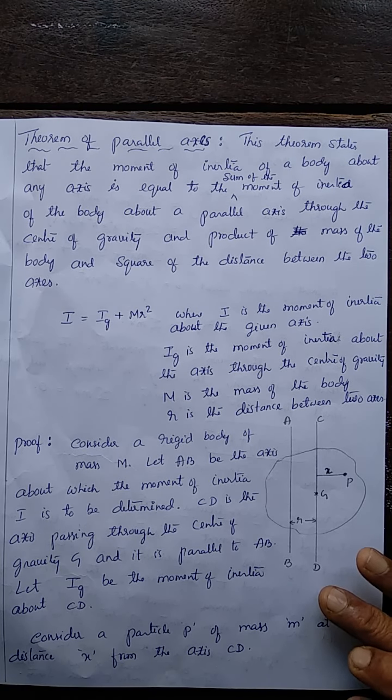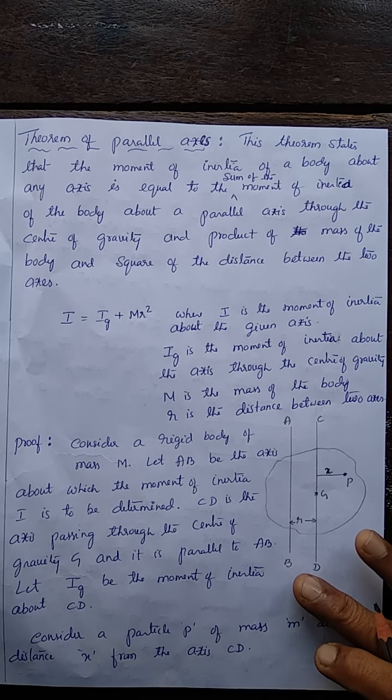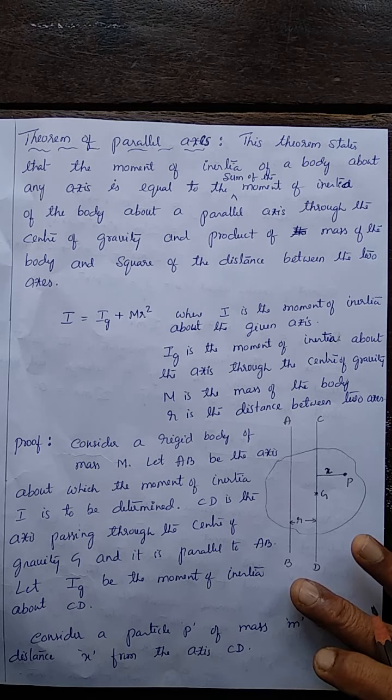And the moment of inertia of a body is measured as the product of mass and square of the distance between the body and the axis about which the body rotates. Moment of inertia formula: I is equal to mr square. I represents moment of inertia, m mass, r distance of the body from the axis of rotation. This is moment of inertia.